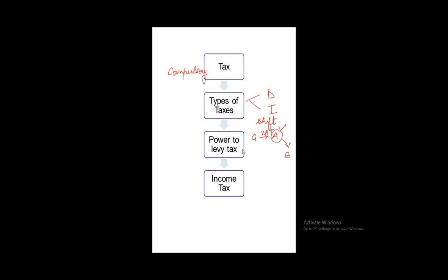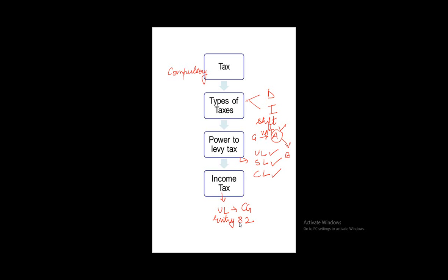Now, considering the federal structure of our economy, the governments are generally divided into the state government and the central government. The constitution takes into consideration which tax shall be levied by which government, and accordingly there are three lists in the constitution: the union list, the state list, and the concurrent list, which provide the matters on which law can be made. Certain taxation matters are covered in the union list, while certain are covered in the state list. On certain transactions, both governments can levy tax. Income tax is covered in the union list, that is, the central government has the power. This is covered via entry number 82 in the union list of the Constitution of India.